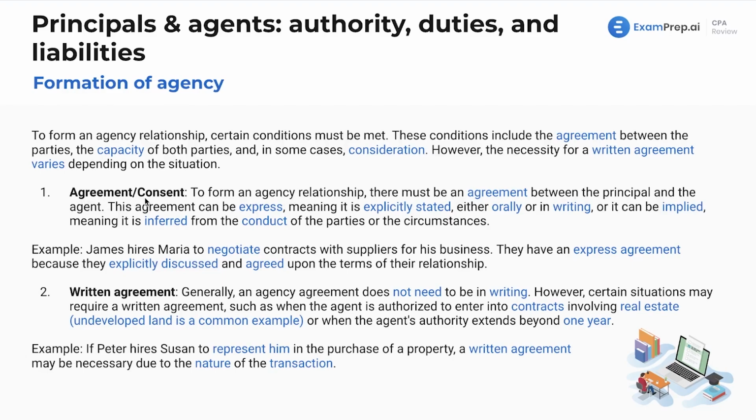First, we're talking about agreement or consent. In order to form an agency relationship, there must be an agreement between the principal and the agent. Now, this agreement can be express, meaning that it's explicitly stated, either orally or in writing. So it's saying, I'm hiring you to be an agent, or it can be implied, meaning it's inferred from the conduct of the parties or the circumstances. That's something we'll see. You can have consent and agreement, even if it's not explicitly stated.